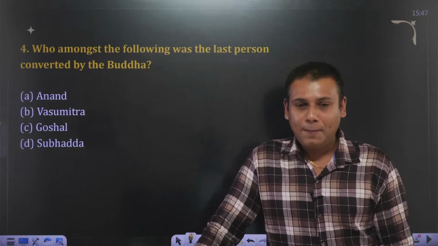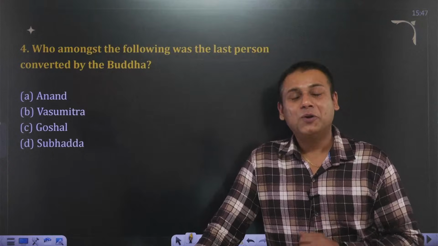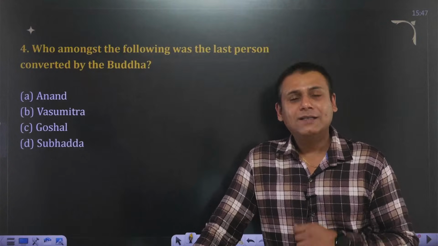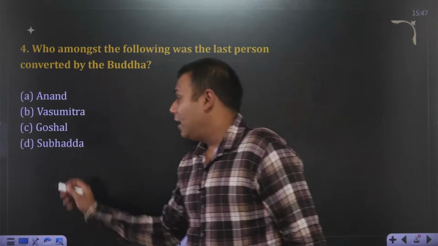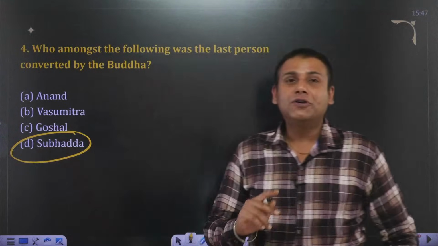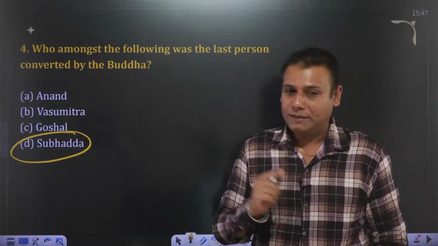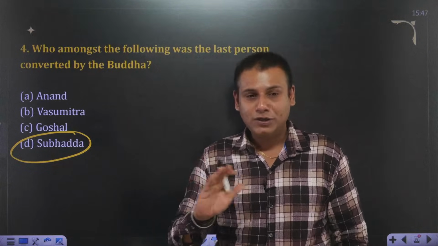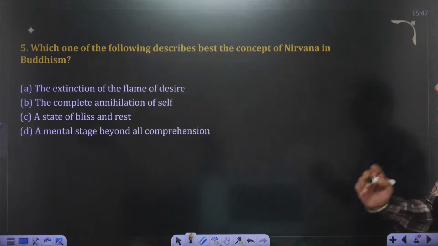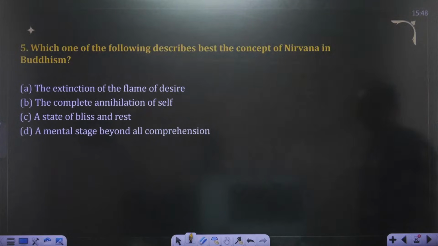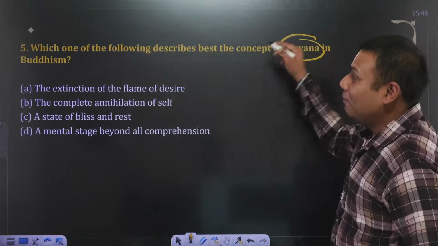Vipul goes with D. Okay, Dr. Akhil, you don't know. No issues with that. Just take a guess, guys. Answer to this question is D, Shubhad. He was the last person to be converted by Buddha into Buddhism. Okay, Rajesh ji, no, it's not A, it's D. Shubhad.